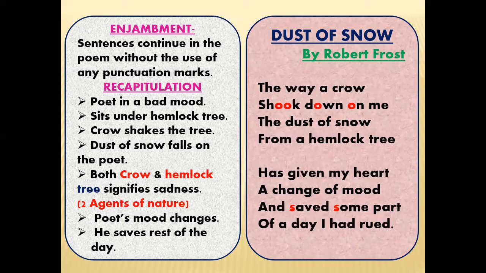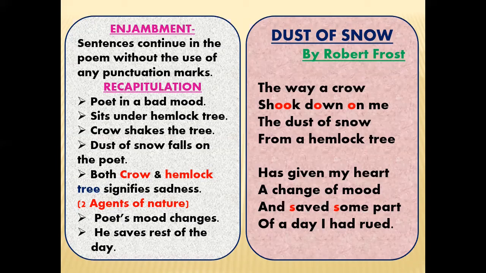Now let's recapitulate the poem quickly. In this poem, the poet is in a bad mood and he sits under the hemlock tree, and then the crow shakes the tree and dust of snow, means the particles of snow, falls on the poet. Both crow and hemlock tree signify sadness, and these are the two agents of nature.